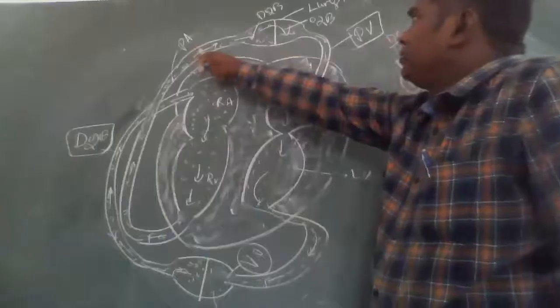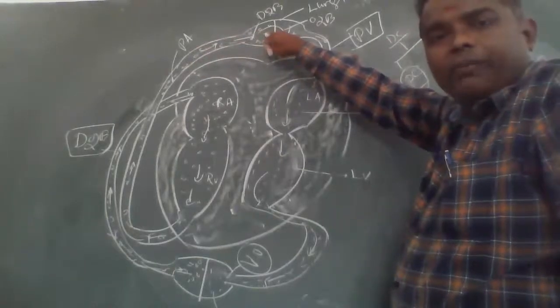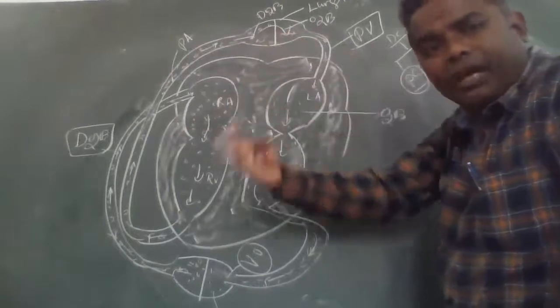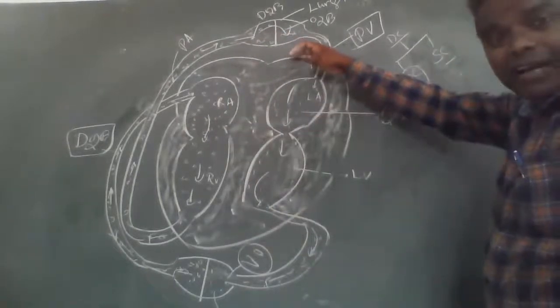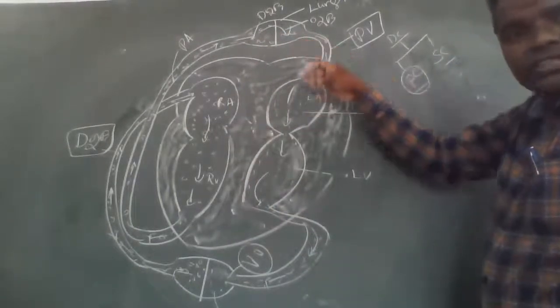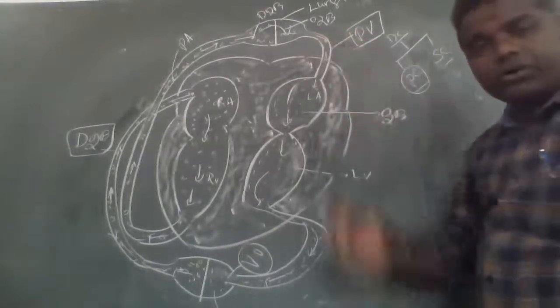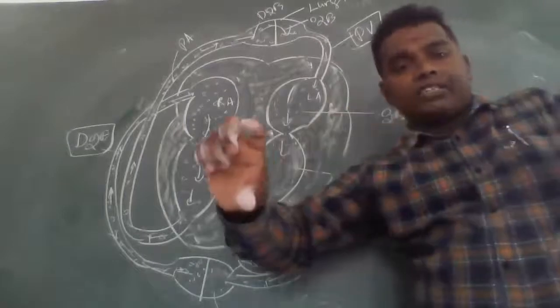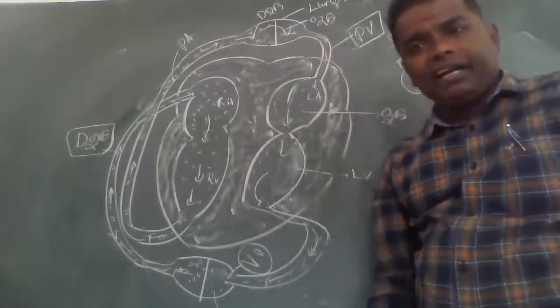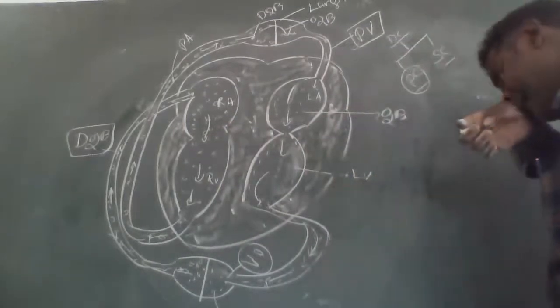Pulmonary artery sends the deoxygenated blood to the lungs. In the lungs, the blood is converted into oxygenated blood, and this oxygenated blood enters the left auricle through the pulmonary vein. This is called what? Pulmonary circulation. Now, systemic circulation.